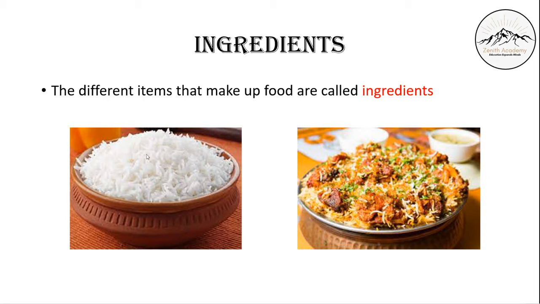But in case of biryani, we have a lot of other ingredients: not only rice, water and salt, we will have different spices, meat or vegetables, and onions. So in these two dishes, what's different is the ingredients, that is the different items that make up this food.